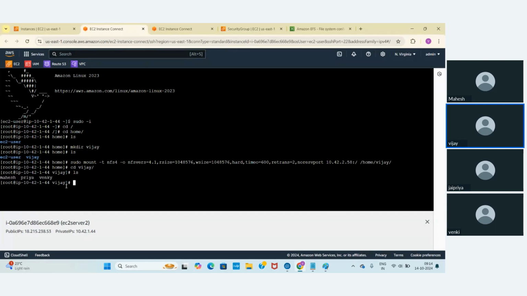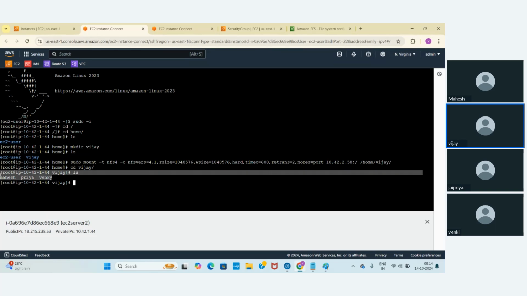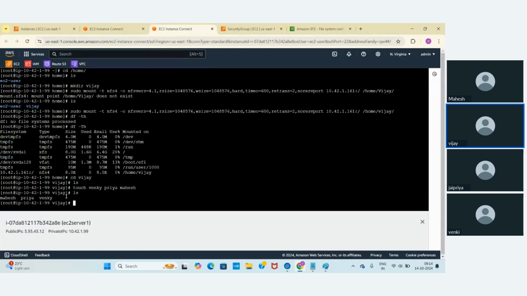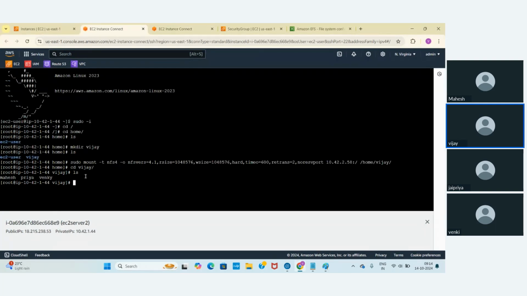See, do you see these three files available here? How are they available here? I created Mahesh, Priya, and Venki in EC2 instance 1, right? How is it there as part of EC2 instance 2? It is there as part of EC2 instance 2.